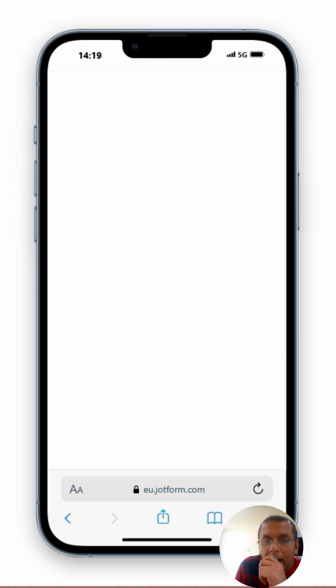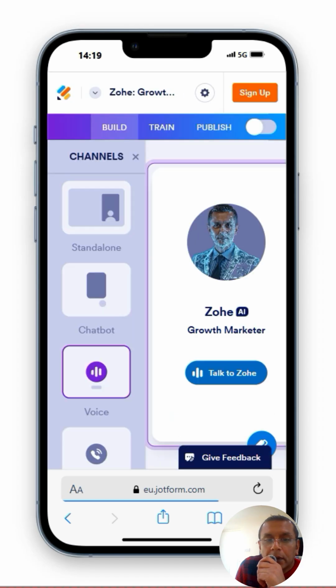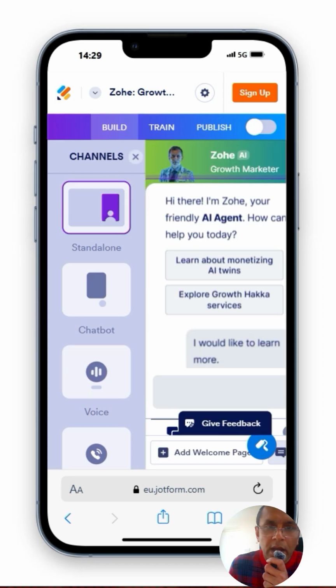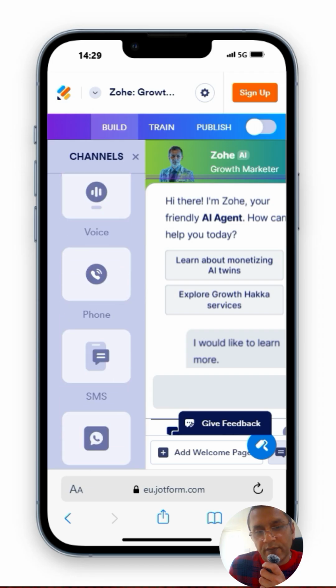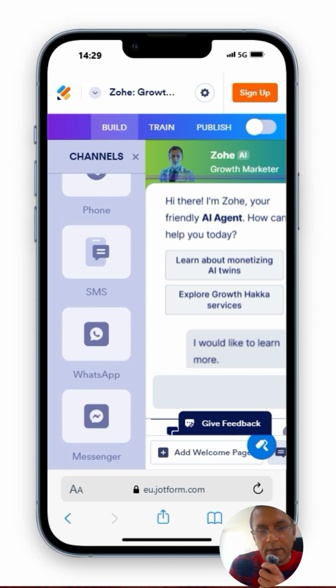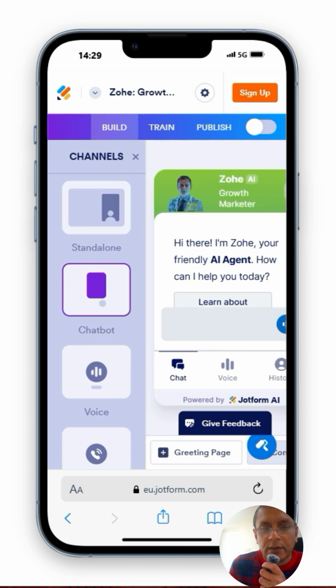Slow. You're not really on a 5G connection, are you? Okay. Oh, cool. Right, I'm going to see what this does. Back soon. Okay, so all the different options, chatbot, voice, phone, SMS, WhatsApp, etc., standalone, are all available here.